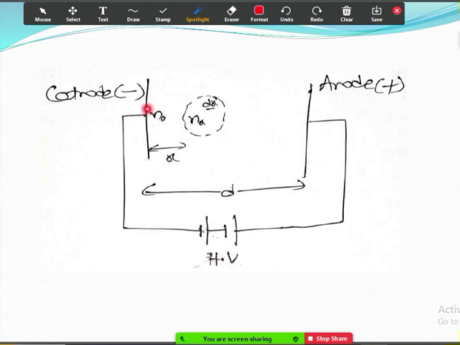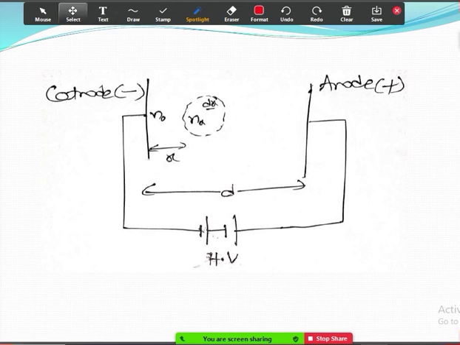So likewise the number of electrons will increase as they move. n naught is the initial number of electrons at x equal to 0. As they travel a distance x, they will become nx number of electrons.